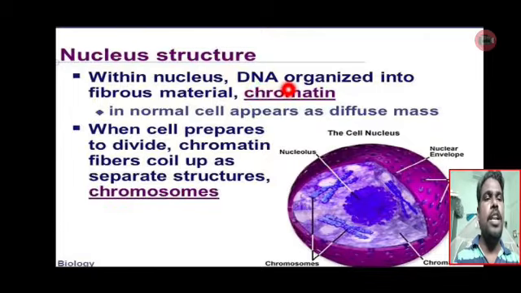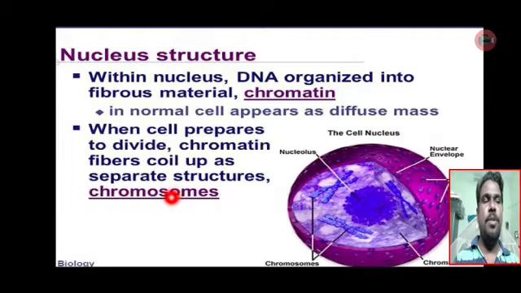It carries genetic material from one cell to another cell and from parental cell to progeny. So DNA means deoxyribose nucleic acid. This is the genetic material, and this material is called chromatin, the chromatin network. In a normal cell it appears as a diffuse mass. When the cell prepares to divide, one cell can divide into two cells, or sometimes one cell can divide into four cells. The cell division is also classified into mitosis and meiosis.